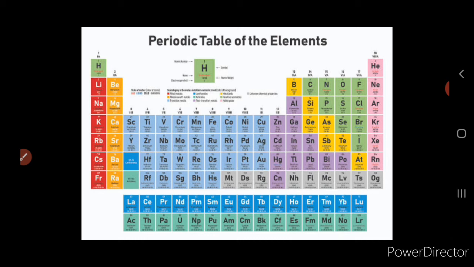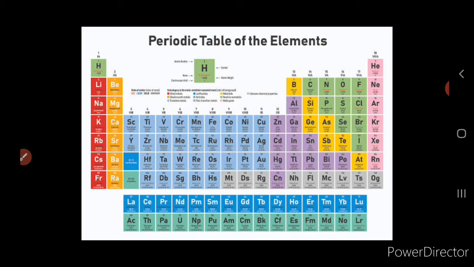Now all the transition elements have been brought in the middle, isn't it, as the properties are intermediate between the right and the left, isn't it? So we said that the transition elements have intermediate properties between the S block and the P block, isn't it? So the position of the 8th group is also justified in the modern periodic table.